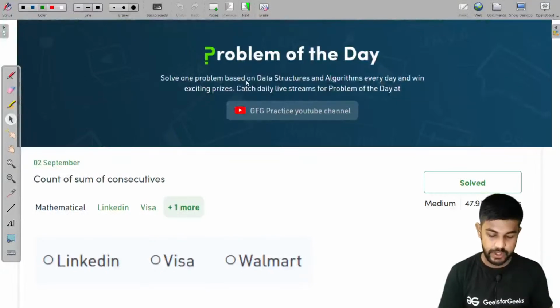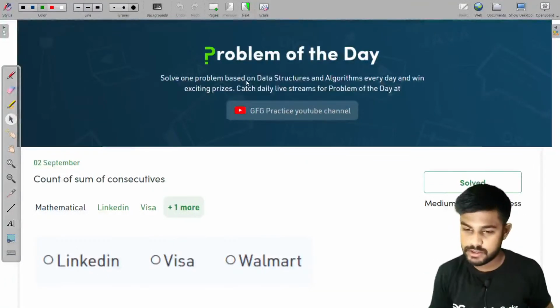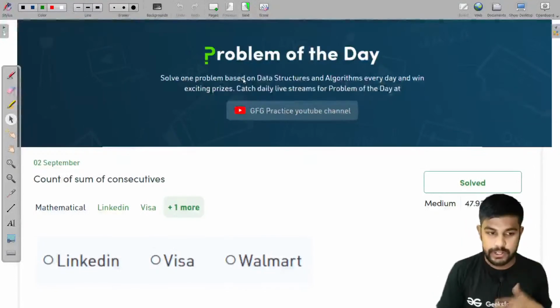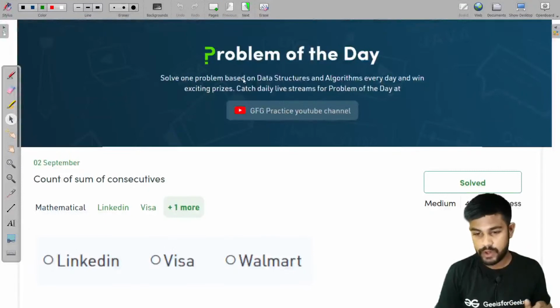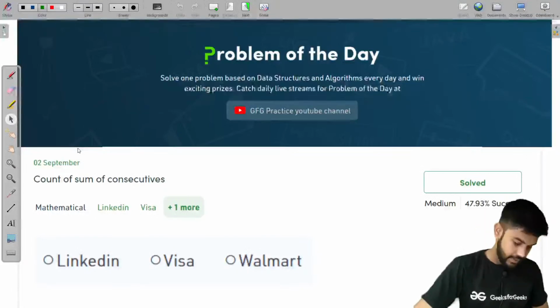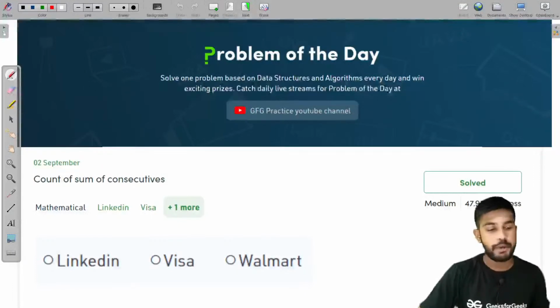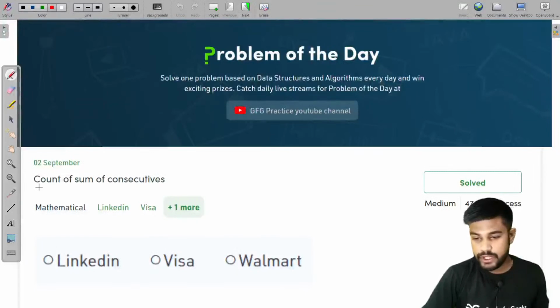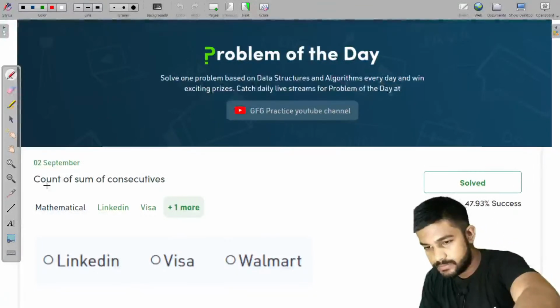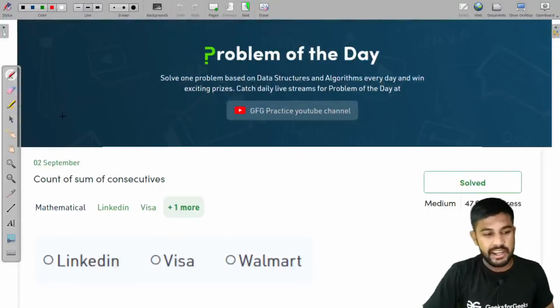Someone says the voice is not audible. I think the problem is from your end, because Chaitanya can hear it and I can also hear it. Okay, then it's fine.